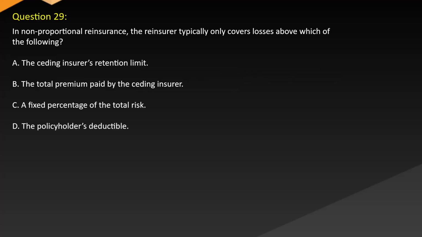Question 29. In non-proportional reinsurance, the reinsurer typically only covers losses above which of the following? A. The ceding insurer's retention limit. B. The total premium paid by the ceding insurer. C. Fixed percentage of the total risk. D. The policyholder's deductible.